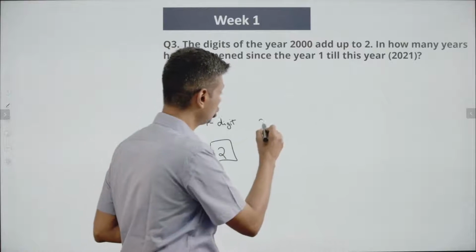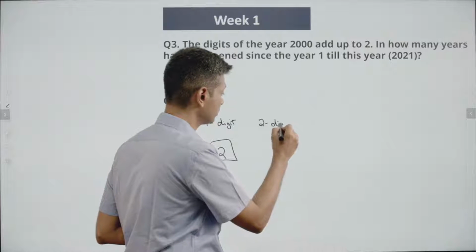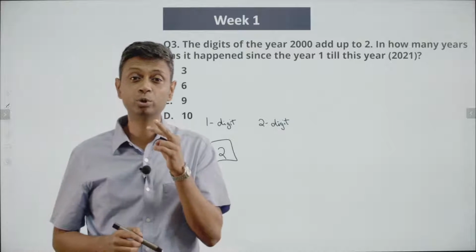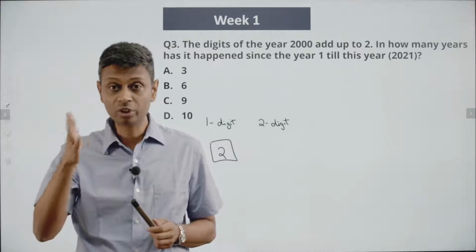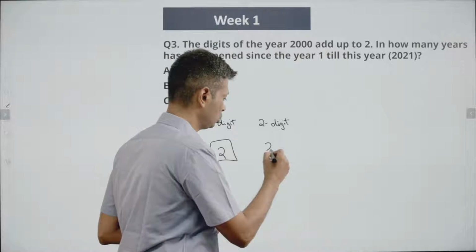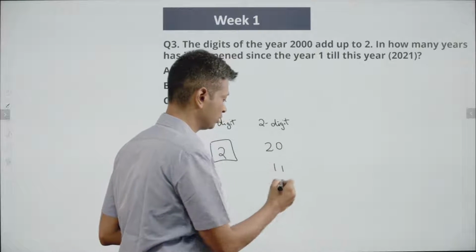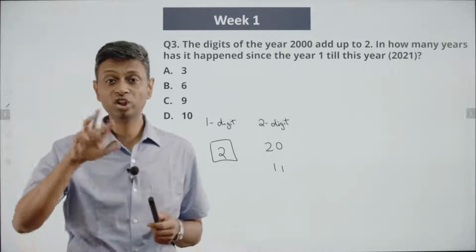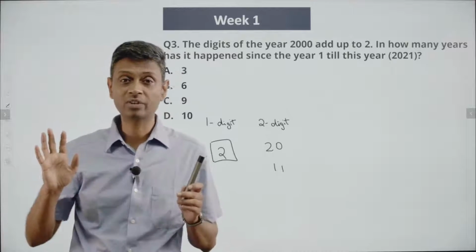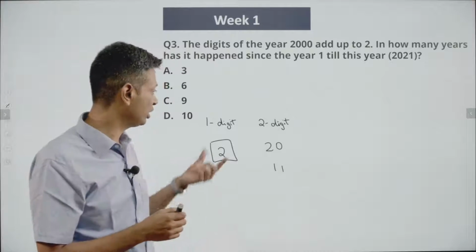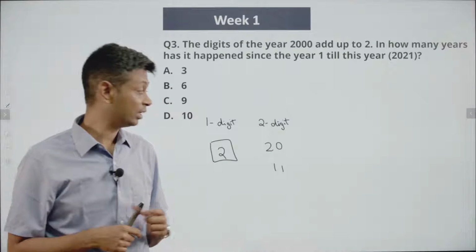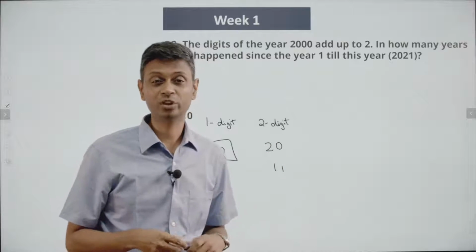Let's talk about 2 digit numbers. The digits should add up to 2. It can be 2 and 0 or 1 and 1. Right? So put 2, 0, 1, 1. We don't have to worry about 0, 2, because if you put 0, 2, that's just 2, it becomes a single digit number that we have already counted. How many single digit numbers are there? Only 1, that's the number 2. How many 2 digit numbers are there? 2, 0, 1, 1. Got you this far.